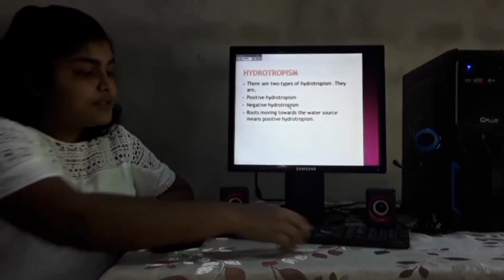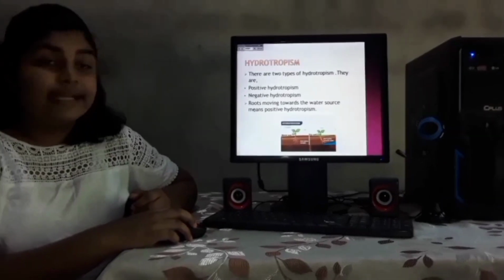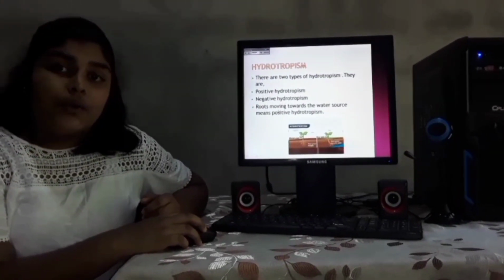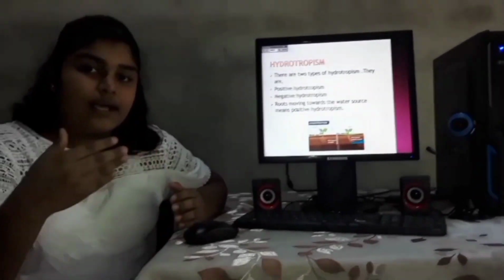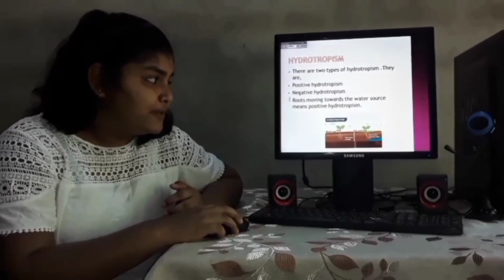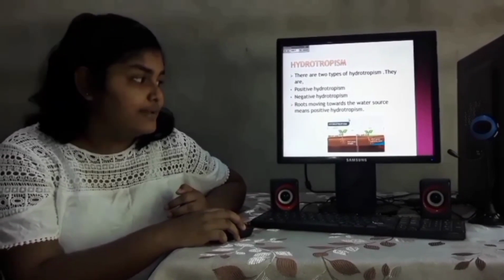There are two types of hydrotropism: positive hydrotropism and negative hydrotropism. Roots growing towards the water source means positive hydrotropism. What is meant by positive hydrotropism? If the roots are moving towards the water source.